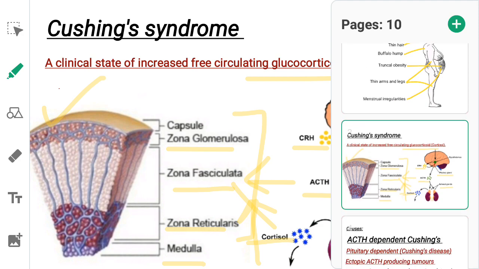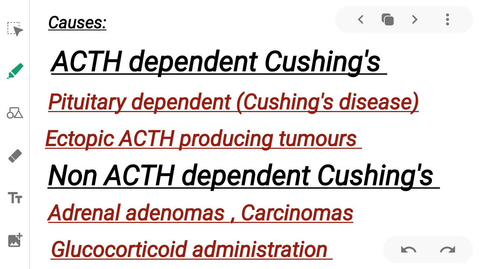What causes increased cortisol levels in the blood? The defect can either be in the pituitary or the adrenal gland. Causes can be broadly divided into two categories: ACTH-dependent Cushing's and non-ACTH-dependent Cushing's. ACTH-dependent Cushing's can be pituitary-dependent when the defect is in the anterior pituitary, causing increased release of ACTH. This is termed Cushing's disease.